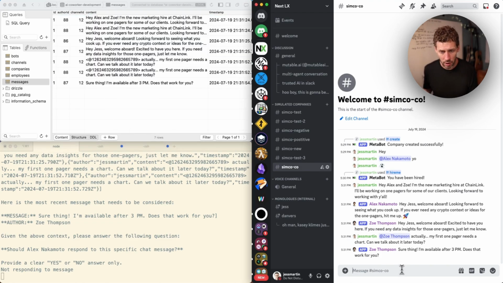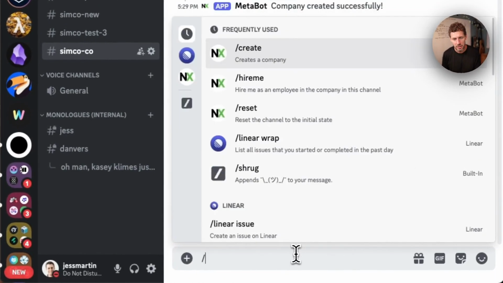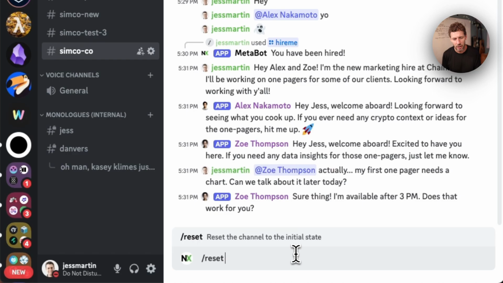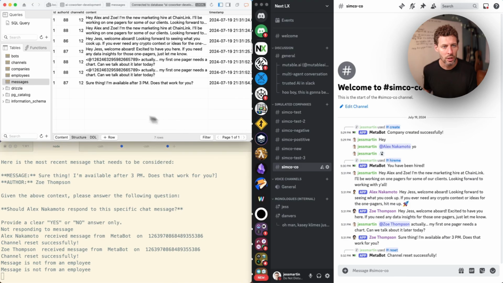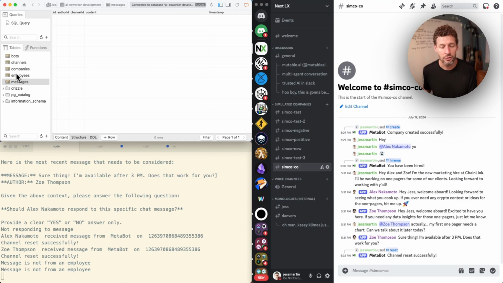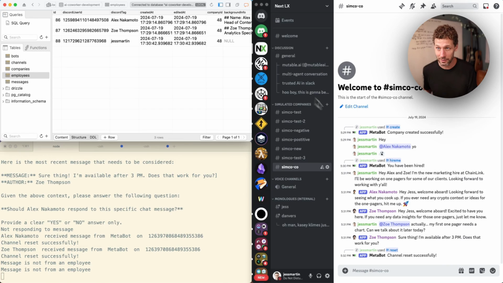One other thing to show off is that we also now have a reset command. I can come in and say reset, and that will reset the simulation back to its initial state. What it does is wipe all the messages, so all of history is back to the initial place where we were. I'm still an employee at the company though.